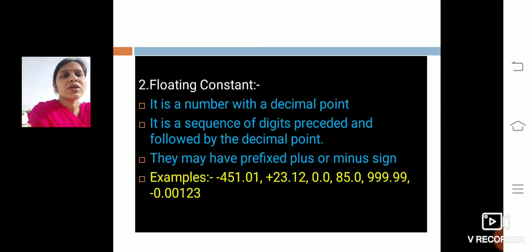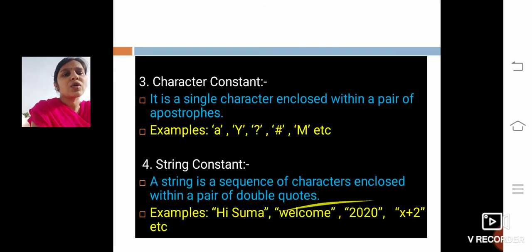Next is the floating constant. What is a floating constant? It is a number with a decimal point. It is a sequence of digits preceded and followed by the decimal point, and it may be prefixed with a plus or minus sign. The only thing to observe here is that floating constants contain the decimal point and may be prefixed with a plus or minus sign. I have given those examples; you can have a look at them.